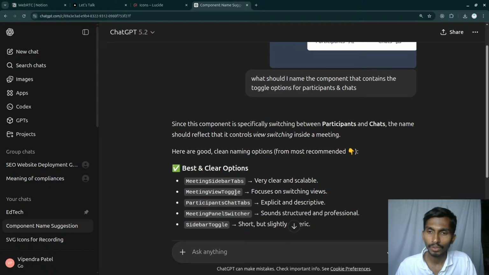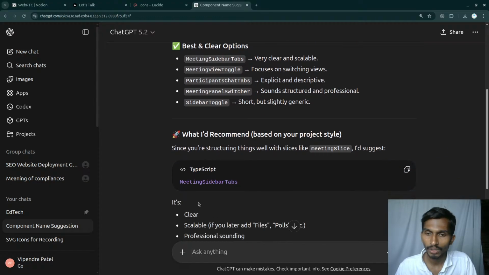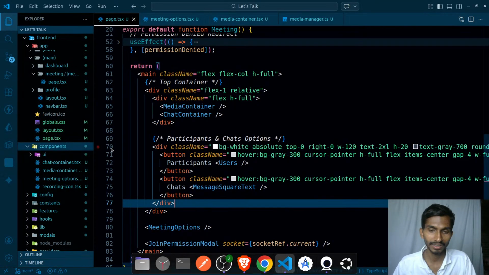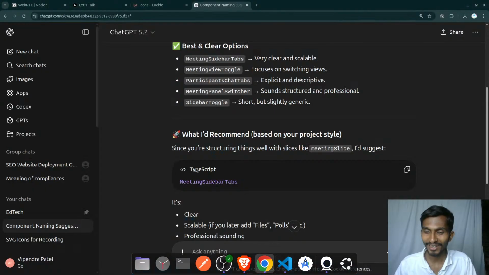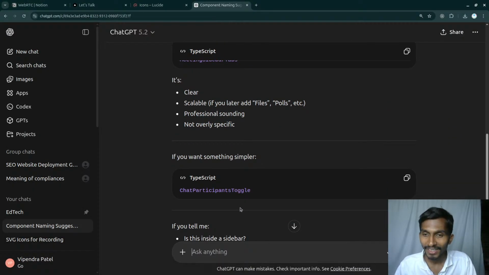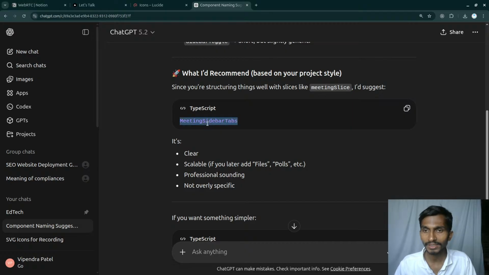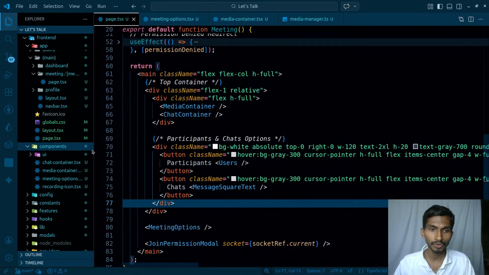So meeting view toggle meeting. What is the recommended one? Meeting sidebar tabs. Meeting sidebar tabs. Wow, great. So let's simply have it. This is how AI helps. I mean, and chat participants toggle if you want something simpler. But I think this, meeting sidebar tabs. So let's go with this one.